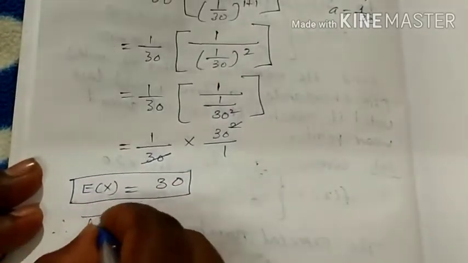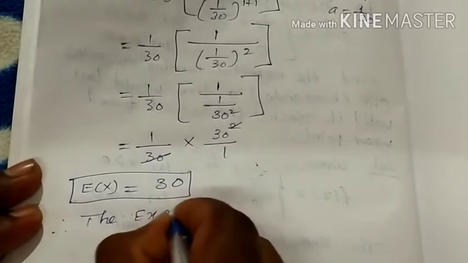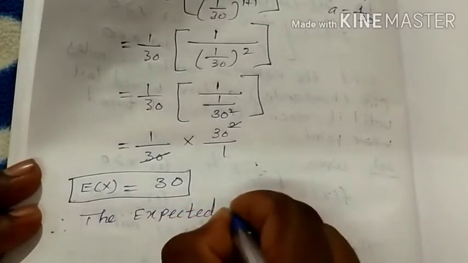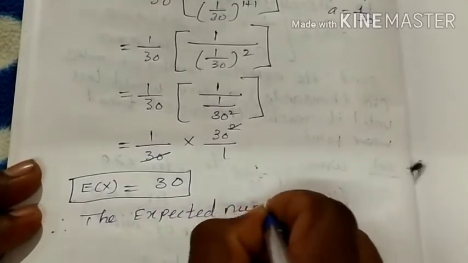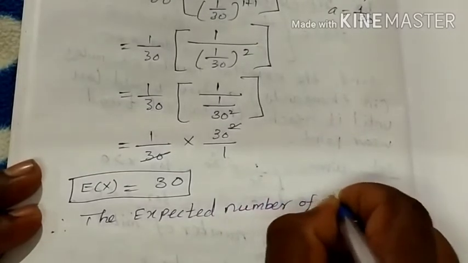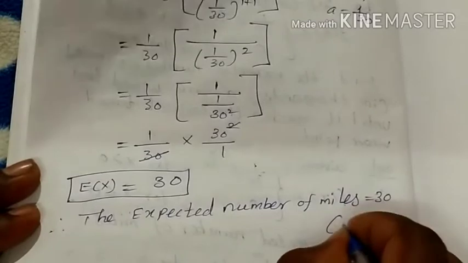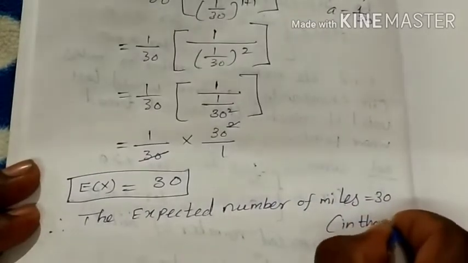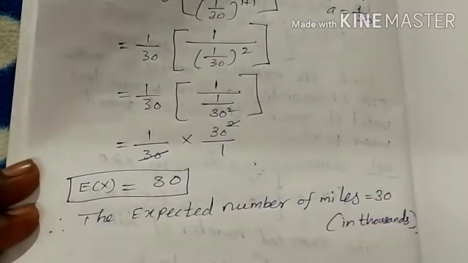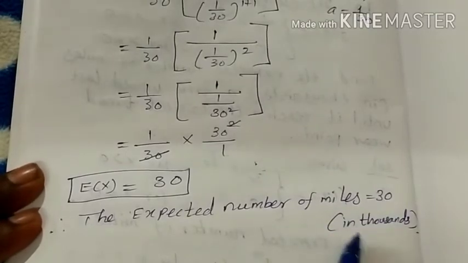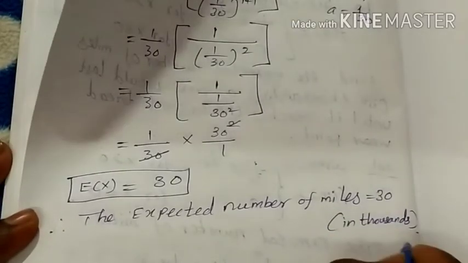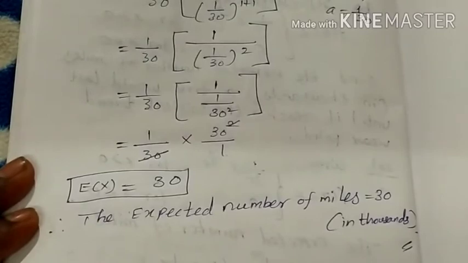Therefore the expected number of miles equals 30 in thousands. This is already given. That means 30,000 miles. Have you understood? That's the answer.